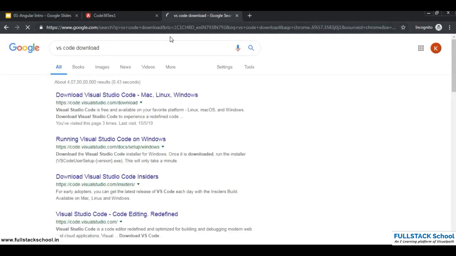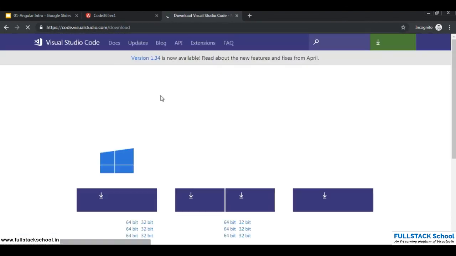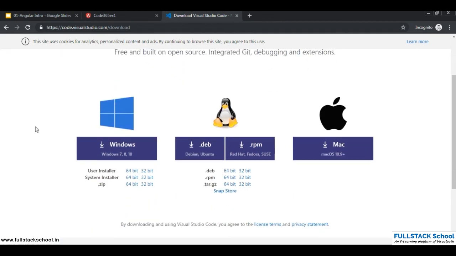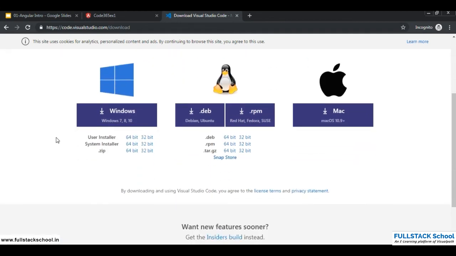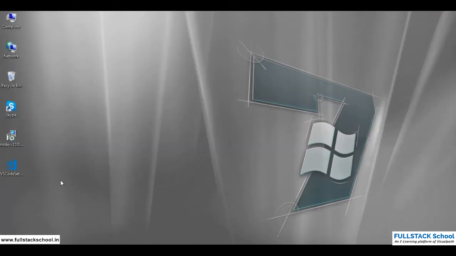download, and we have this official website from where we can download Visual Studio Code, and you can download 64-bit and 32-bit as per your machine, and whether it is Windows, Linux or Mac, you can select any of these, and clicking on this will download the setup, and I have the setup already installed on my PC.